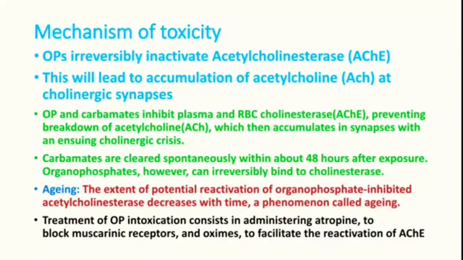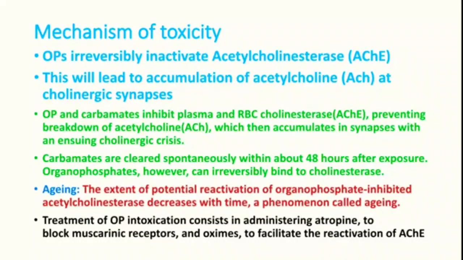That will lead to accumulation of acetylcholine at the nerve ending, which leads to cholinergic crisis. Carbamates are cleared spontaneously within 48 hours after exposure, but OP irreversibly binds to cholinesterase. So that is the difference between carbamates and OP.